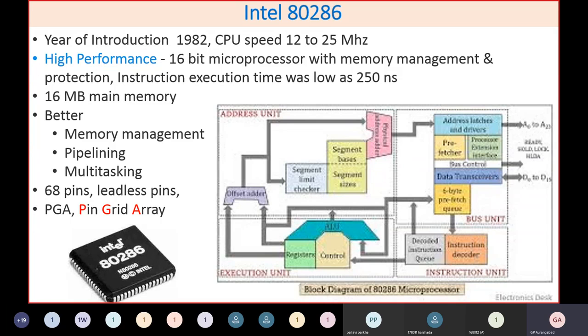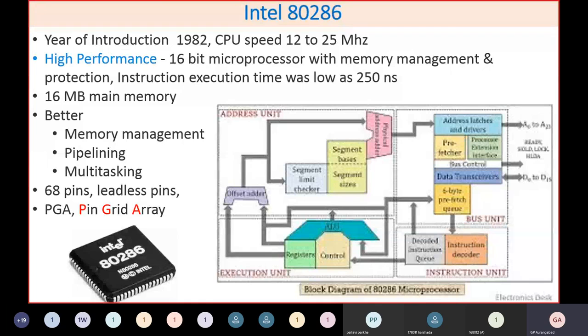Then multitasking, that means not only one task, but you can have multiple tasks simultaneously, and you can switch between the tasks, as we do with a taskbar. At that time there was no graphical system, but even though it was not a graphical system, it was capable of handling multiple tasks simultaneously.